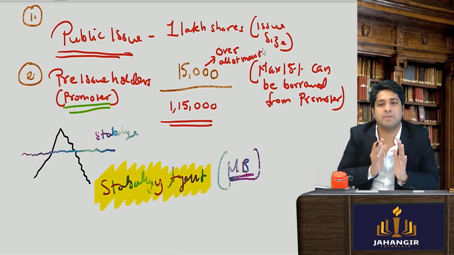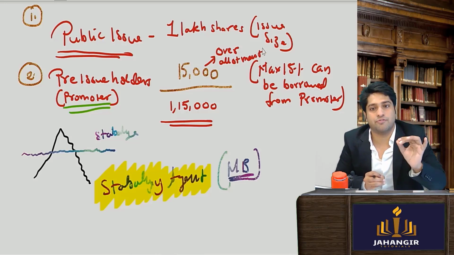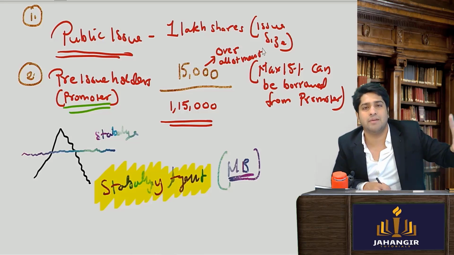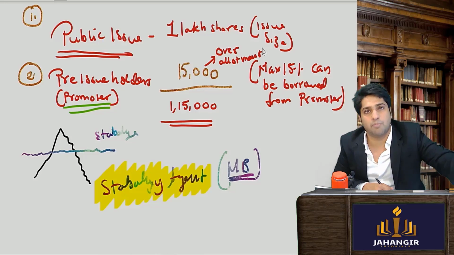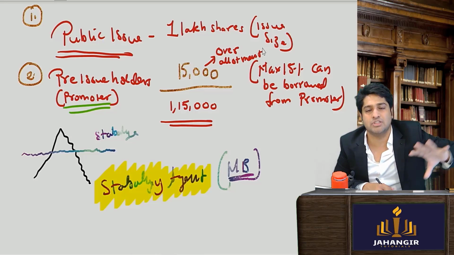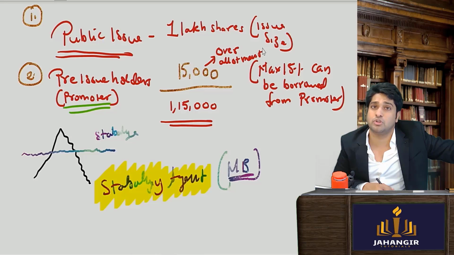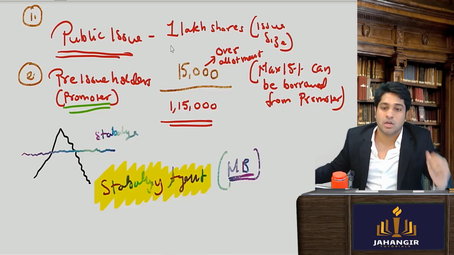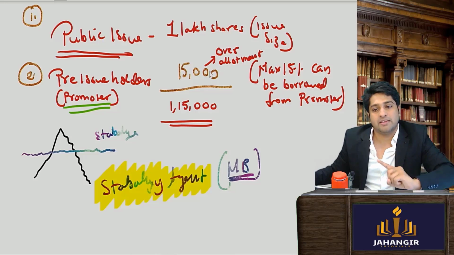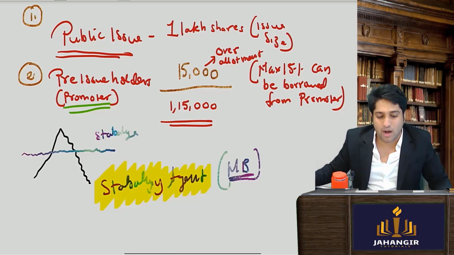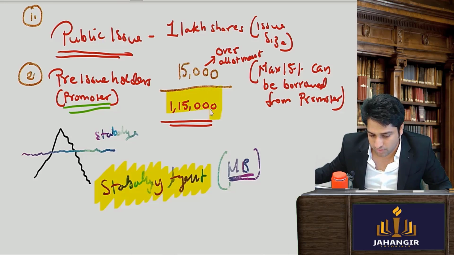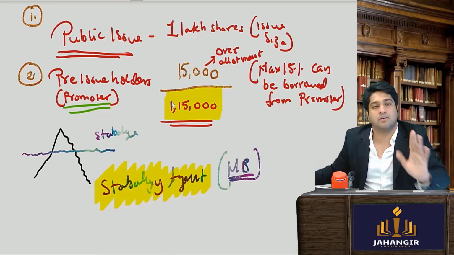You understand, I will tell you stage by stage. But first you understood what will happen. Paytm applied that we want to have this green shoe option. They must have appointed a stabilizing agent. This stabilizing agent will go to the pre-issue holders, borrow a maximum of 15% of their shares and then put it into the market. He will sell it in the market. So there is an over allotment of 15,000, and in the market 1,15,000 shares are being floated. Am I clear till here?